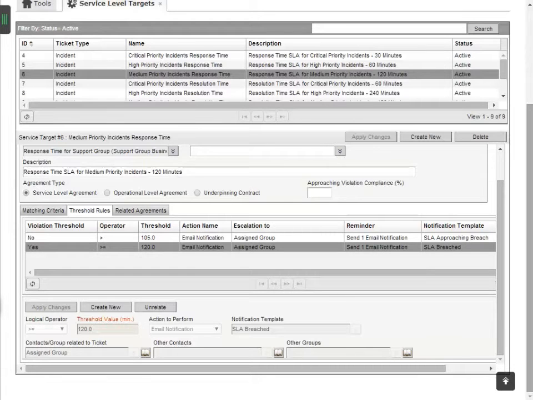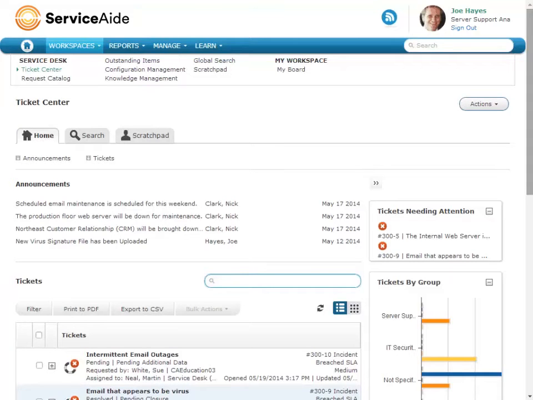Let's see how analysts are impacted by these service level agreements. We'll log in as Joe, our service desk analyst, to examine an incident ticket. The Tickets Needing Attention section lists tickets that are approaching service level target violation, or tickets that have already violated a threshold. Select an incident ticket to view more details.